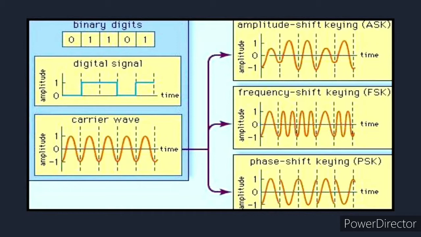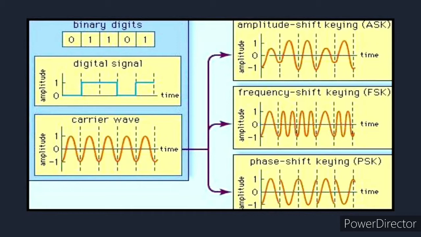Now go to the lower portion. If it is 0, you go down, and if it is 1, you go up. Again 1, you stay in the up condition. Again 0, you go down. Again 1, you go up. So this is the digital form in which you get your signal.